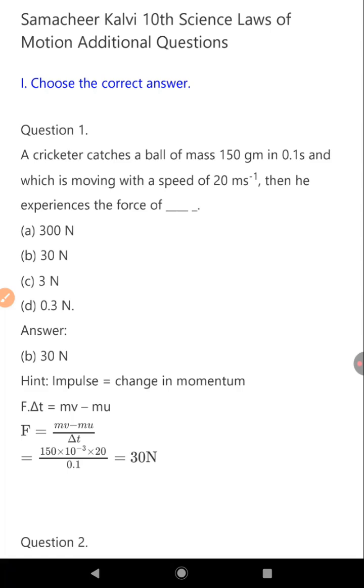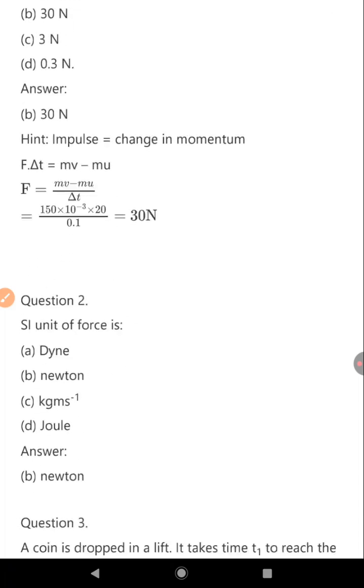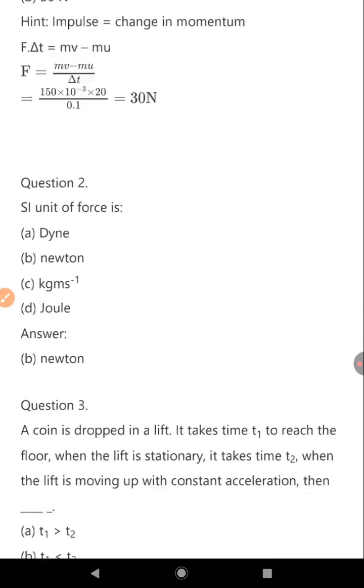Hint: impulse is equal to change in momentum. F Δt = mv − mu. F = (mv − mu)/t = 150 × 10^−3 × 20 / 0.1 = 30 N. Question 2. The SI unit of force is Newton. Option B.